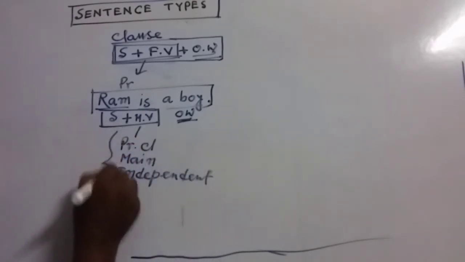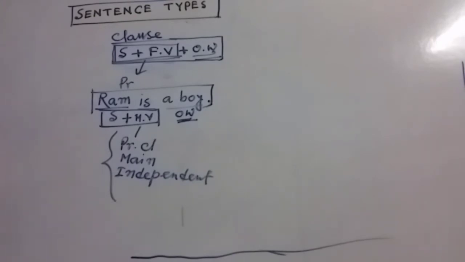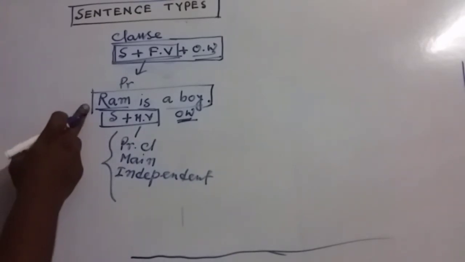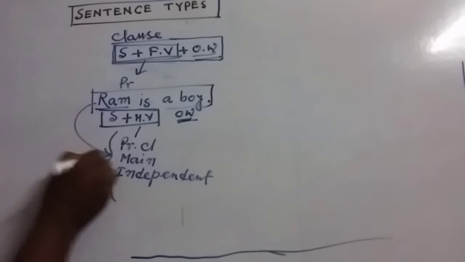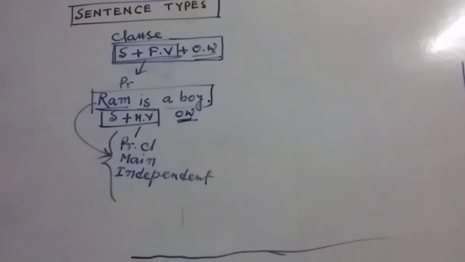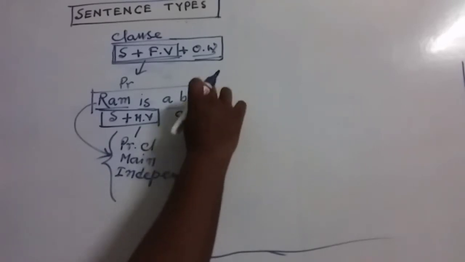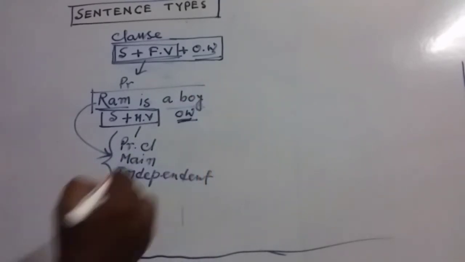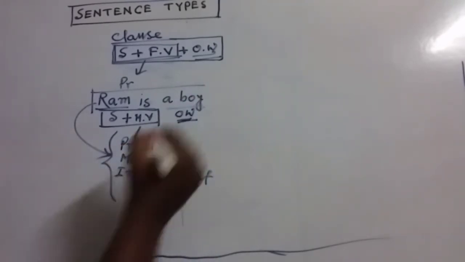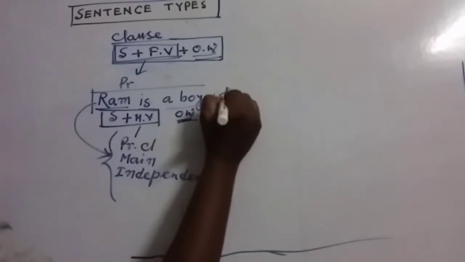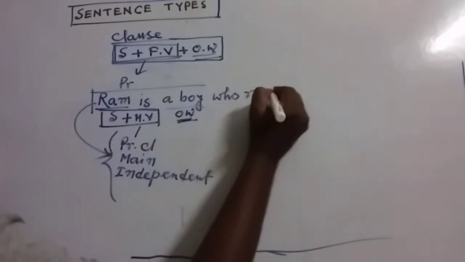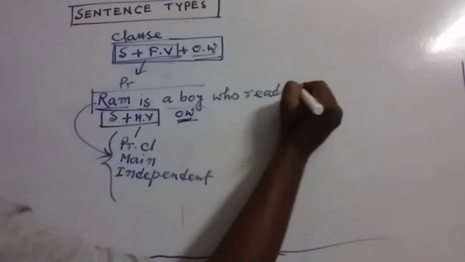That's not a matter. All these things are the same. So it can convey a particular meaning. That's why it can be called this one. Now, my dear friends, if we try to extend this sentence in this way, I am writing down some other words here. Ram is a boy who reads in class 4.